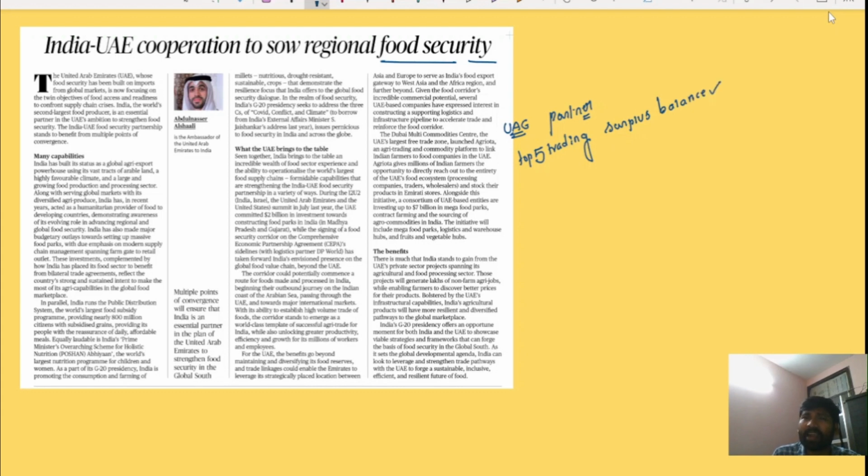Okay, and UAE is also very important for India from the perspective of oil imports, Indian workers working in UAE, and remittances. Recently India and UAE also signed a free trade agreement. However, in this article, the UAE has been mooting an idea of an India UAE food security partnership.